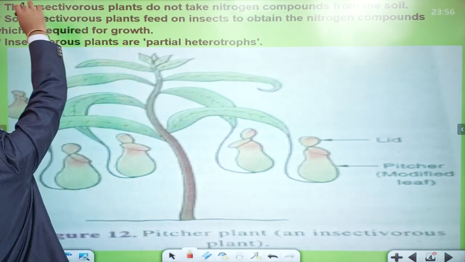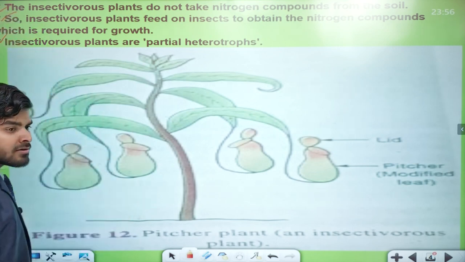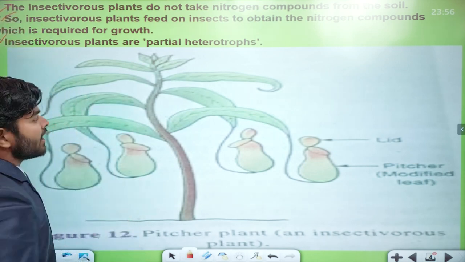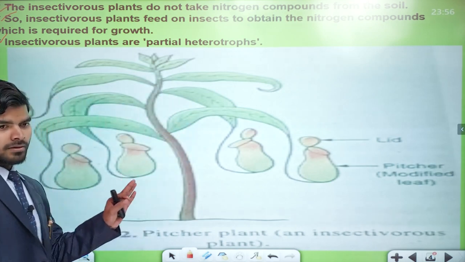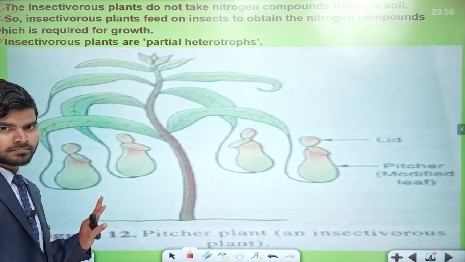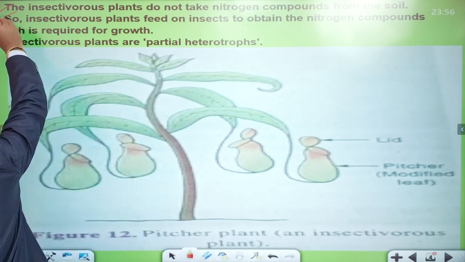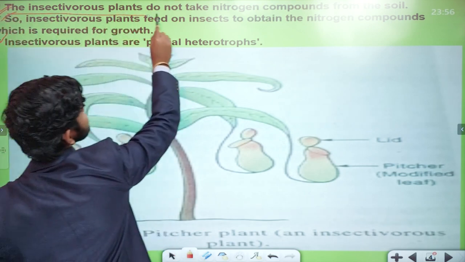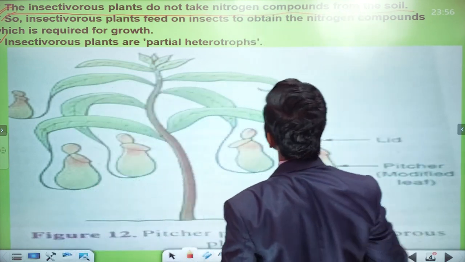I have written all this: the first point, the second point, and this is the third point about these insectivorous plants. And you are looking here, this figure is also basically a figure of insectivorous plants. Concept clear? Obviously yes. So I am saying that the insectivorous plants do not take nitrogen compounds from the soil.